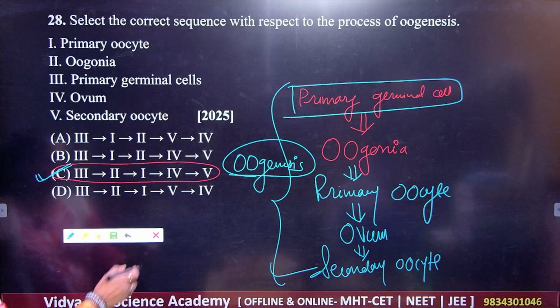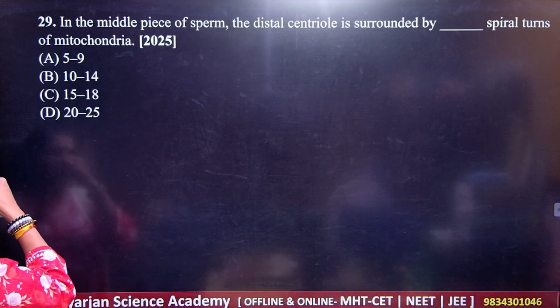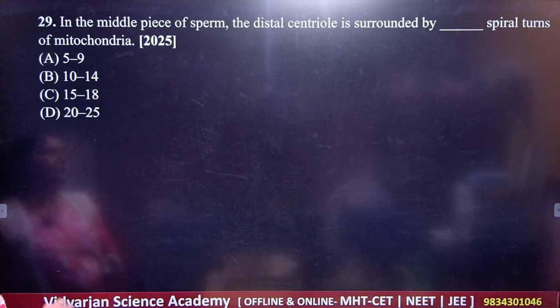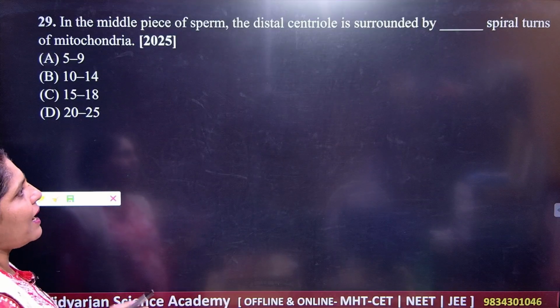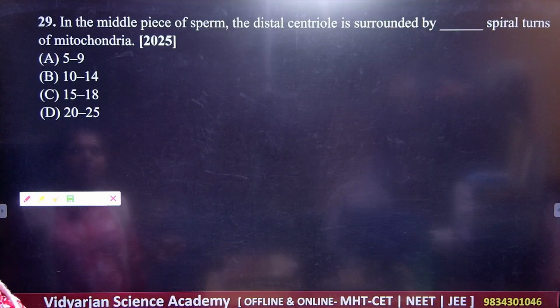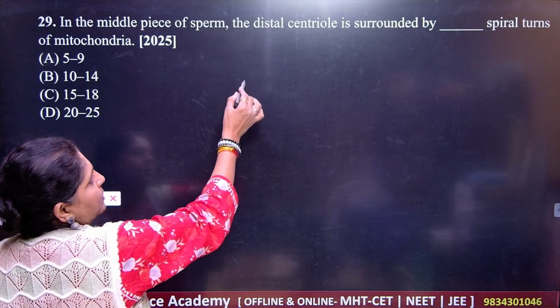Haploid things, right? So this is the correct one. Next, in the middle piece of the sperm, the distal centriole is surrounded by dash spiral turns of the mitochondria. Okay, so you know the structure of the sperm.